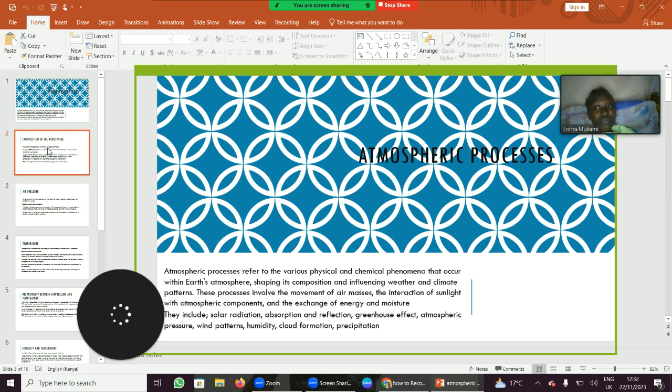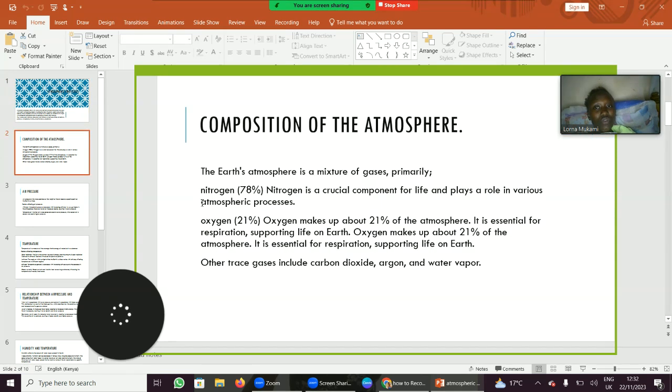Let us look at the composition of the atmosphere. The atmosphere is a mixture of gases: nitrogen, which is 78%, is crucial for life and plays a role in various atmospheric processes. Oxygen, which is 21%, is essential for respiration, supporting life on Earth. And there are other gases such as carbon dioxide, argon, and water vapor.